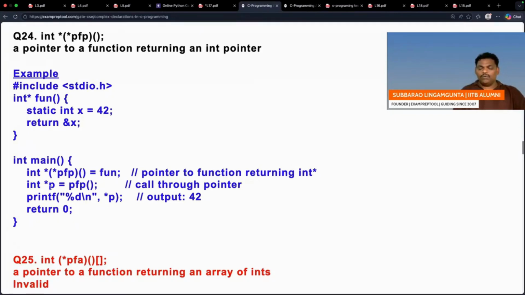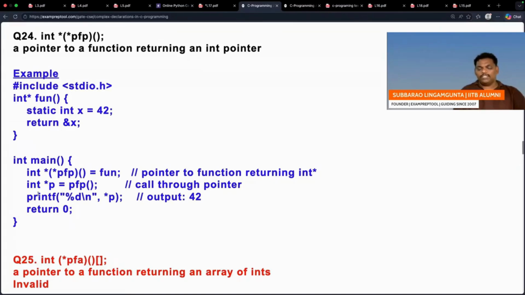I think now it looks exactly like the above function. See, fun is a function which doesn't take anything, which will return an integer pointer. So this pointer is also pointing to a function which doesn't take anything, which will return an integer pointer. It is almost similar. So that's the reason its address is given.